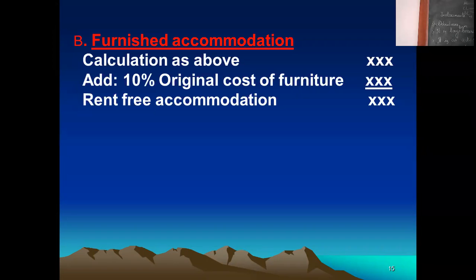If it is taken on rental base, rent paid or 15% of salary, whichever is less. Okay. Then come to the furnished. If furnished accommodation is there, you remember only one point, add 10% of the original cost of furniture. This is enough. Clear?